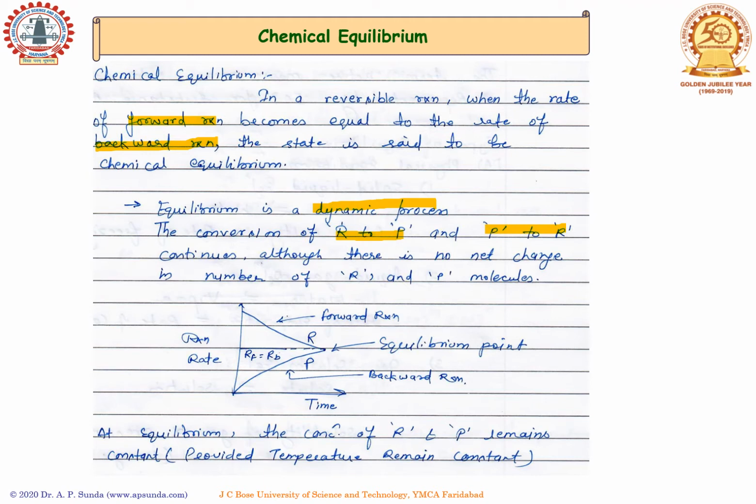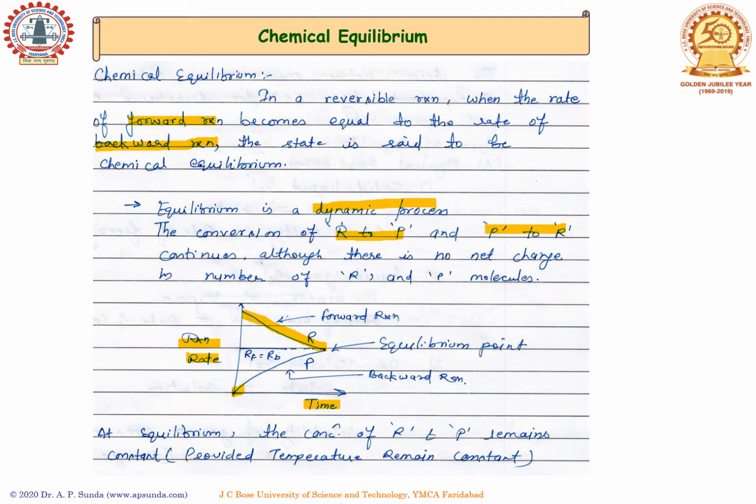When we plot a graph between the reaction rate and time, you can see that initially the reactant concentration is very high. As time proceeds, it decreases because of the conversion into the product. Whereas in the case of product, the initial concentration is zero.